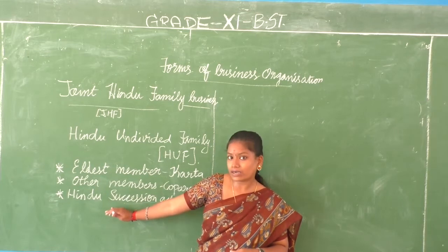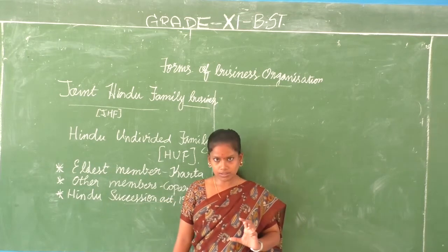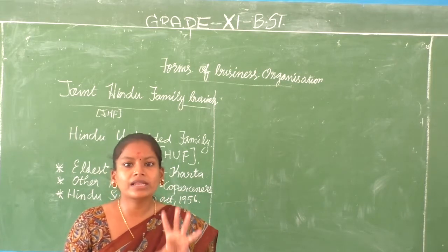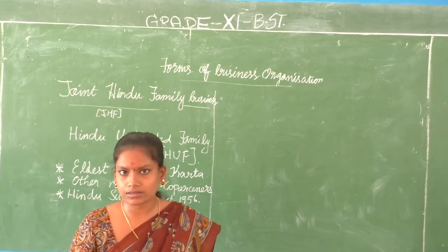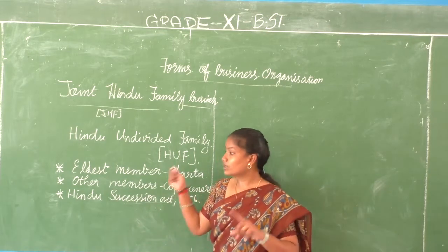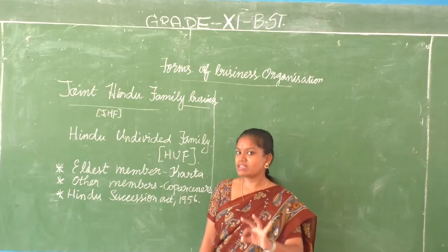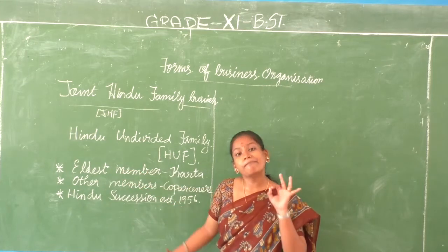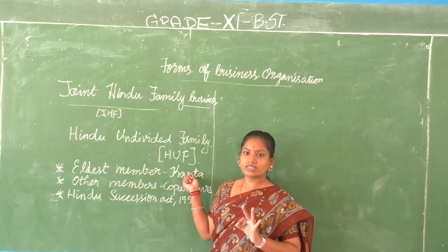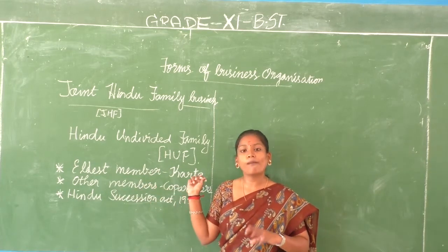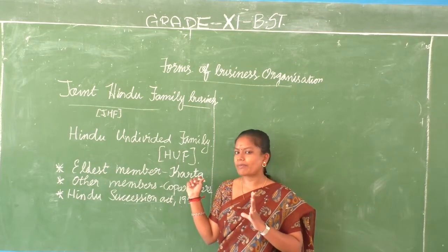According to the earlier act, Hindu Succession Act 1956, it was mentioned that the eldest male member will be called the Karta and the other male members will be called co-partners. Only the male members were part of it.